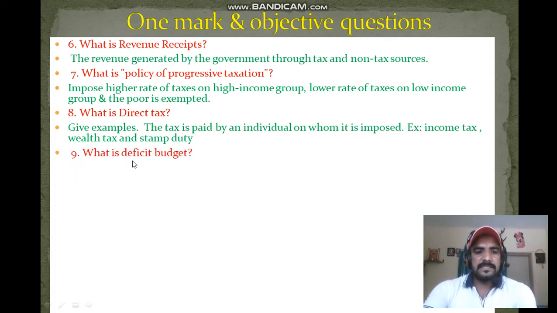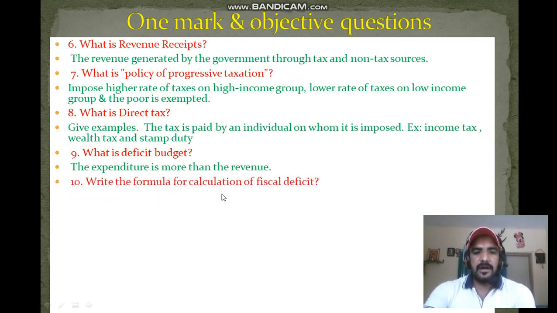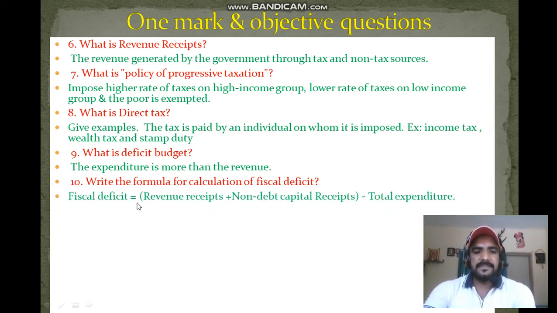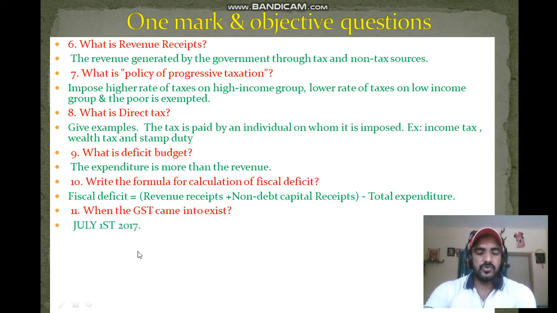Next question is: what is deficit budget? So it means the expenditure is more than our revenue, is known as deficit budget. Next question: write the formula of calculation of fiscal deficit. That is, the fiscal deficit is equal to revenue receipts plus non-debt capital receipts minus total expenditures. Next question: when did the GST come into existence? You know that is July 1st, 2017. Expand GST. So this also you know, that is Goods and Services Tax.